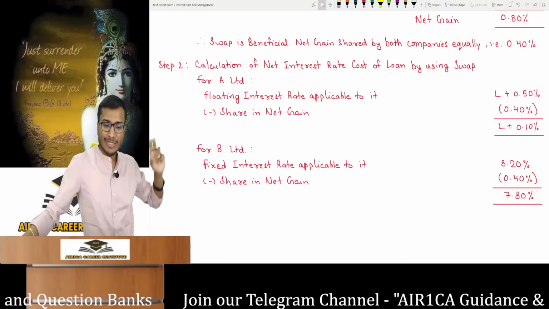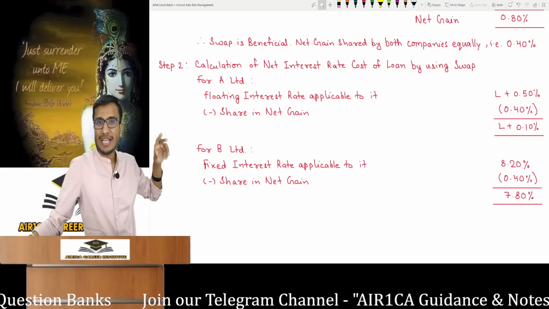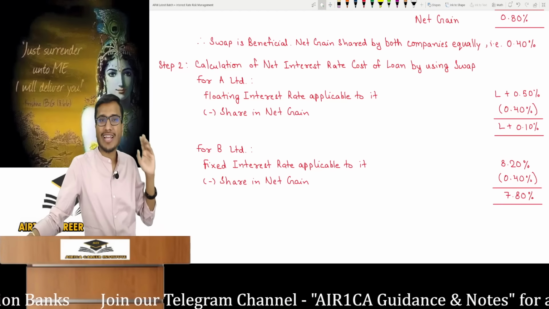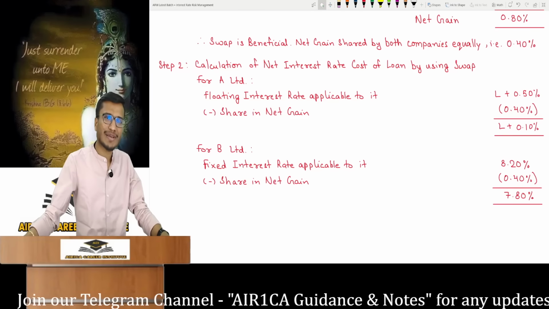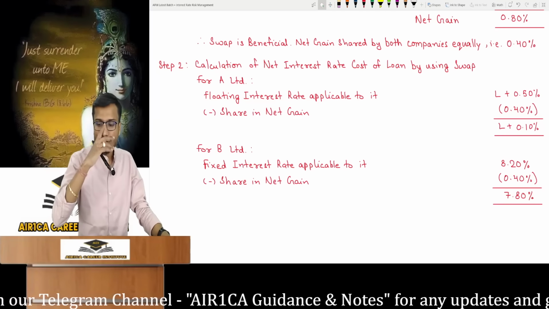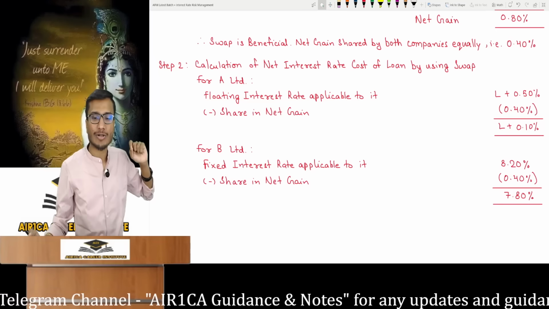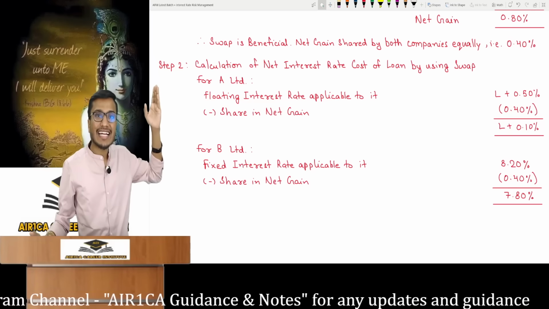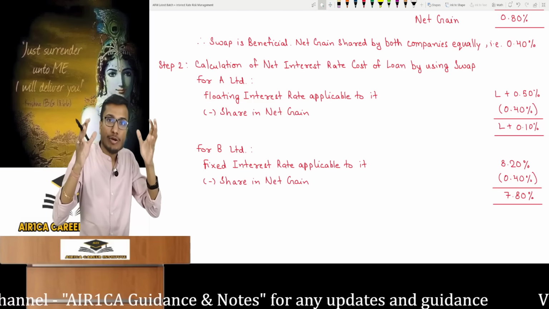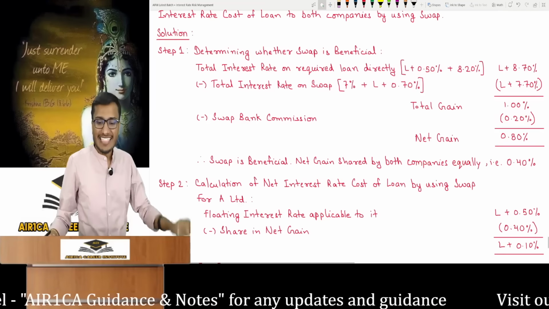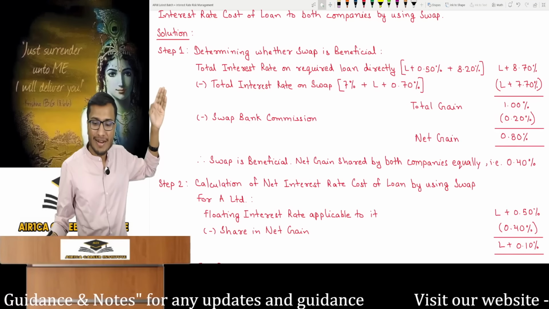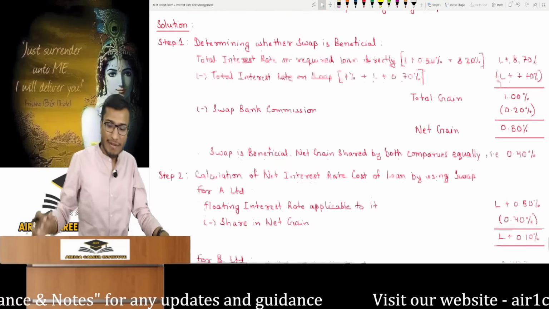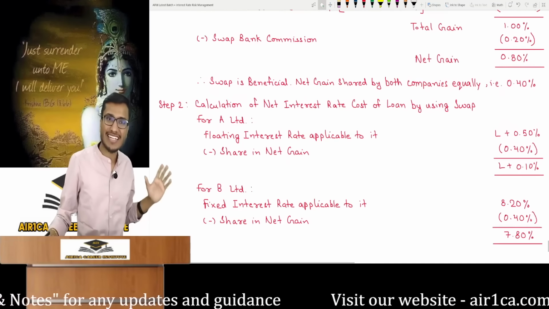I'll show you the procedure once. I had given a logic here. Some people might think a bit differently here and they will say, sir, A Limited's loan was fixed, not floating. B took the loan at a floating rate, so subtract 0.4 from L plus 0.7. No. The net gain that A received is based on its own market interest rate. Here the 0.2% loss that was there, we have already adjusted it. Look, we can give the impact of all that. I can verify this as well. I had done it in class. It will work in the same way.